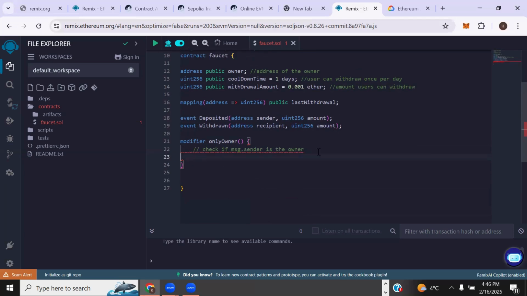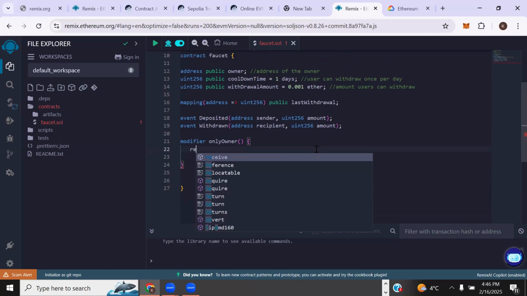Let me just write this. It's probably complaining that we have not written code inside it yet, so let me just write something. We're going to make it check.